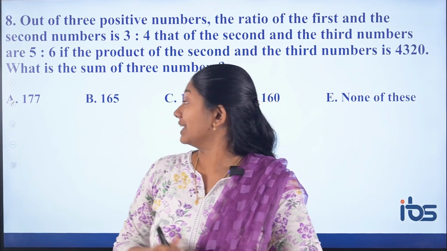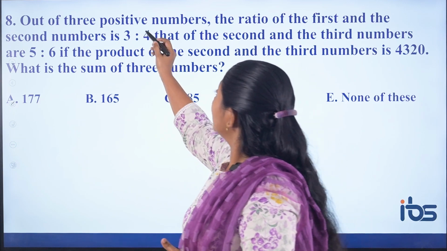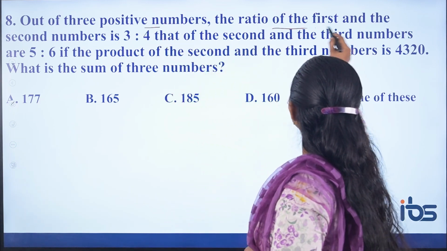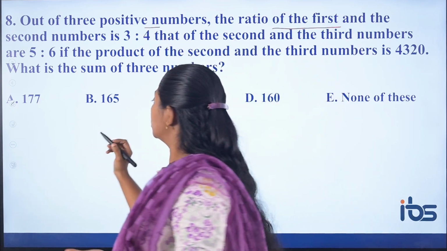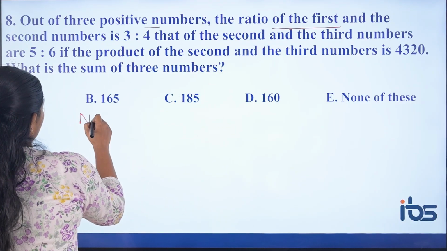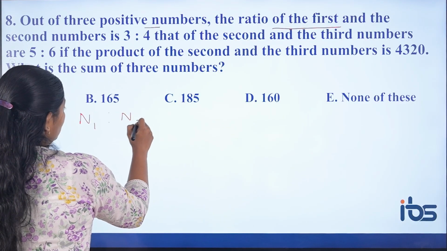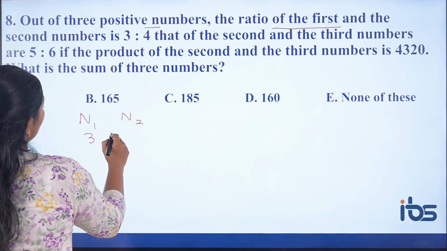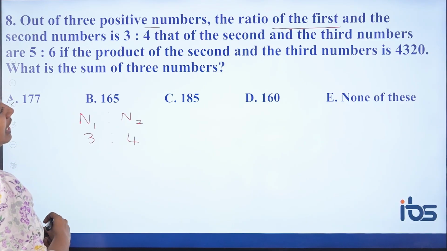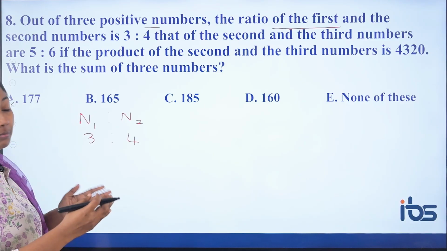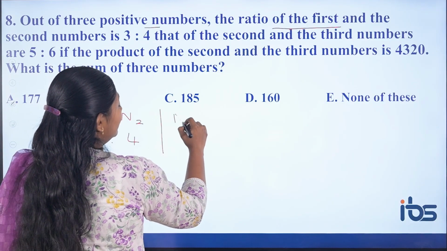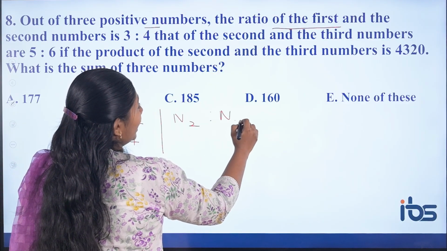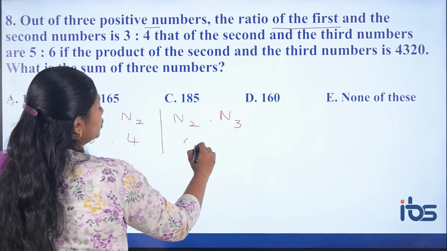So moving on to the next one. Out of three positive numbers, the ratio of the first and second number is given. So let me write it down as N1 is to N2. First number is N1, second number is N2. So 3:4. And the comparison has been done between the second number and the third number. So N2 is to N3 is nothing but 5:6.